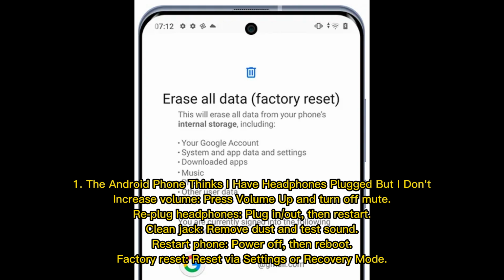1. The Android phone thinks I have headphones plugged in but I don't. Increase volume. Press volume up and turn off mute. Plug headphones in or out, then restart. Clean the jack. Remove dust and test sound. Restart the phone. Power off, then reboot. Factory reset. Reset via settings or recovery mode.